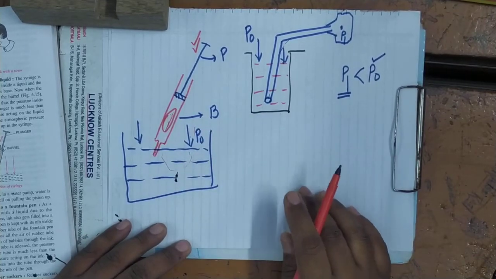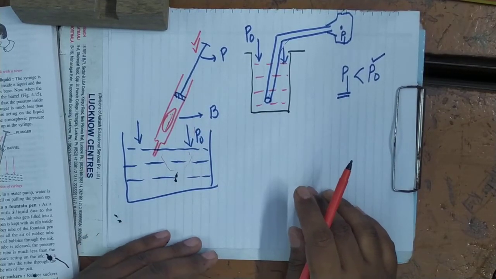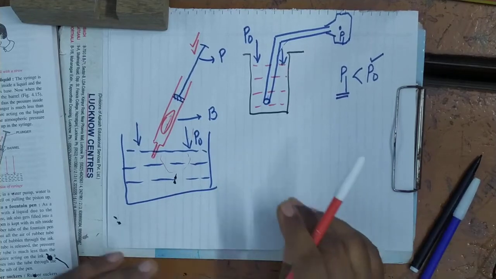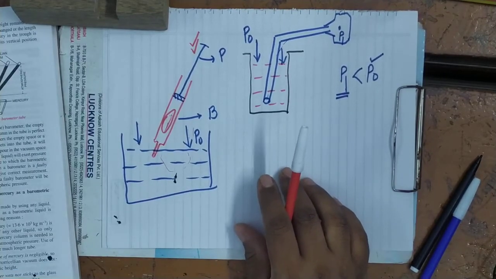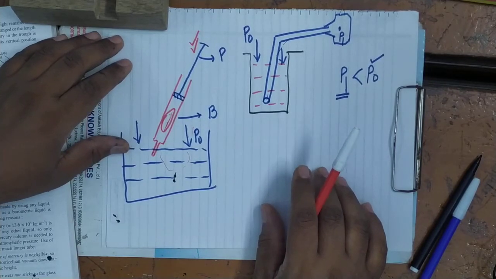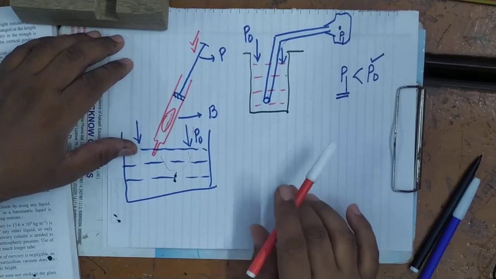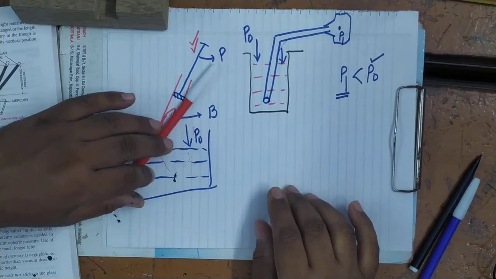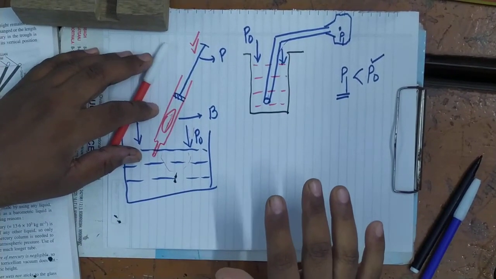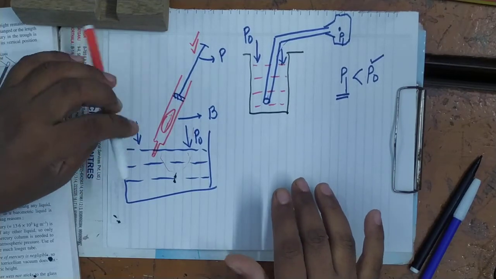It's clear. Similarly, you can do the filling of ink into a fountain pen. You have seen the action of rubber suckers. If you see in the car, sometimes we fix the windscreen in the glasses of the cars with the help of rubber suckers.